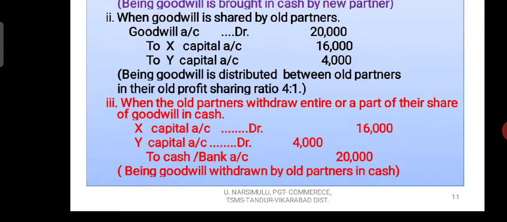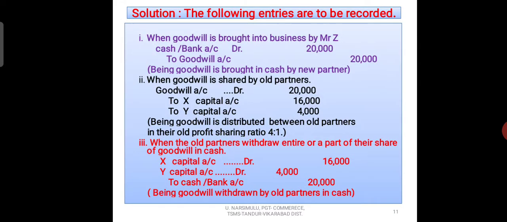So like this we write 3 entries when the goodwill is brought into the firm by the new partner in cash, and that is distributed between the old partners, and the old partners take away their share of goodwill from the business in cash. So how many entries have you written? Three entries. Very good. Now you observe it two to three times and you practice it until you get how to do the problem in this case.